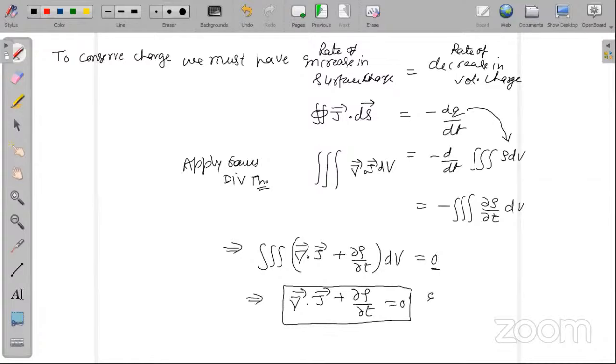Please remember, its proof is not in the syllabus, although I have proved it. I have taught it to you for better understanding, so that you can get a charm of physics. This is the equation of continuity. And what is the significance of the equation of continuity? It is the mathematical equation for the law of conservation of charge.